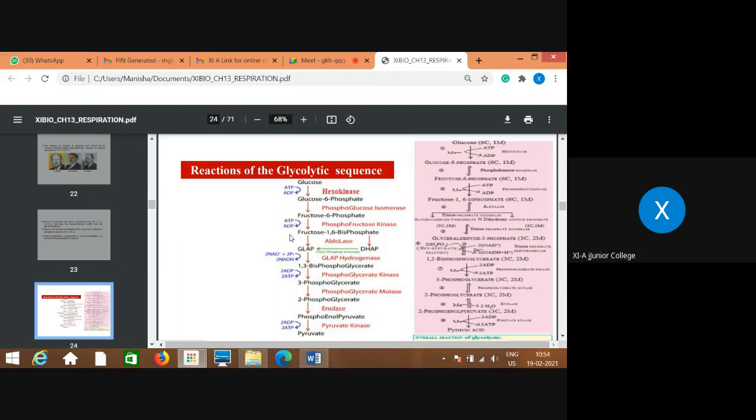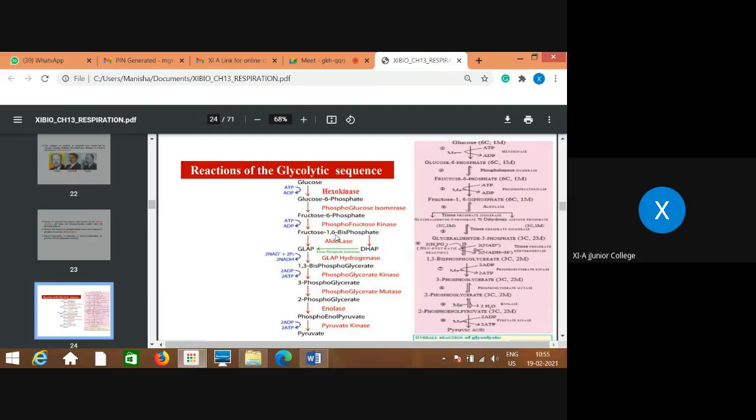So in the first and third steps, if you understand, kinase is the common name. Here also ATP gets converted into ADP, and both are similar types of reactions. Only the substrate used here is different, so that's why the enzyme name is different. So fructose 6-phosphate gets converted into fructose 1,6-diphosphate or bisphosphate, one and the same.